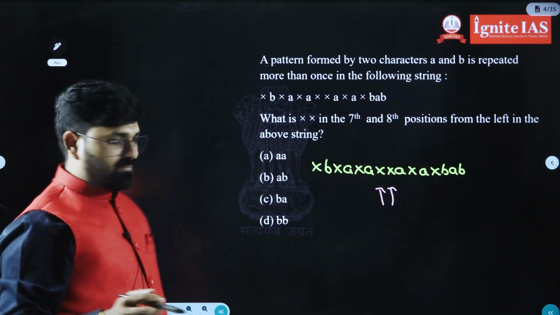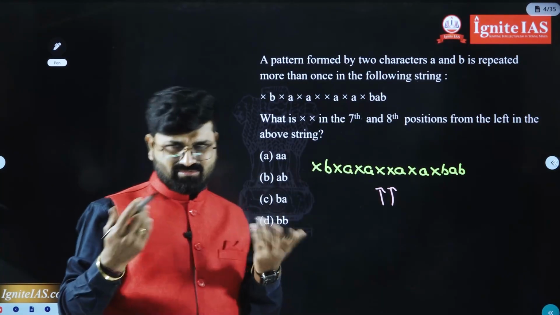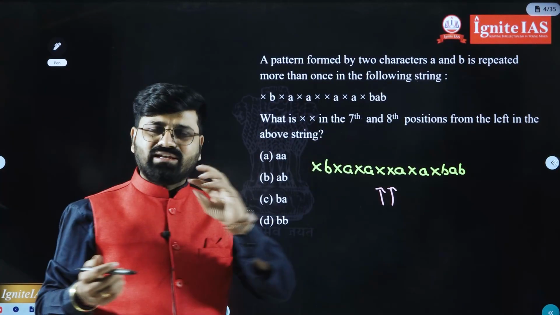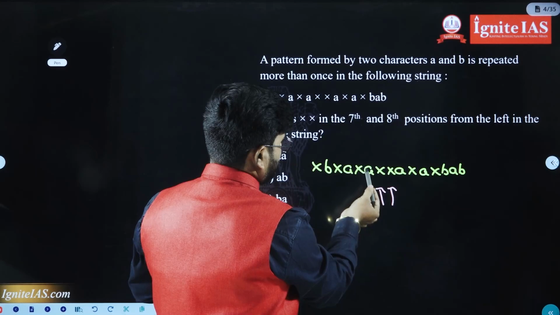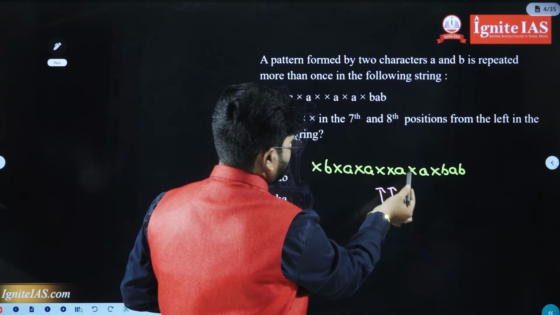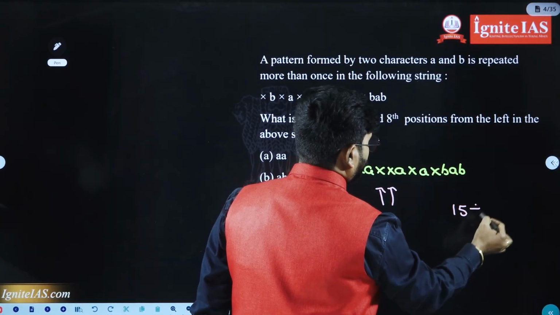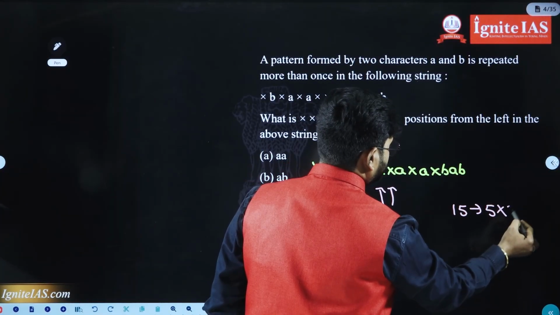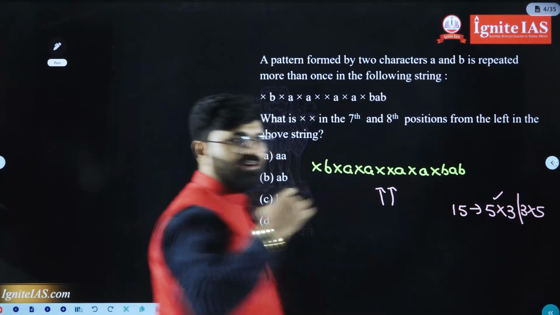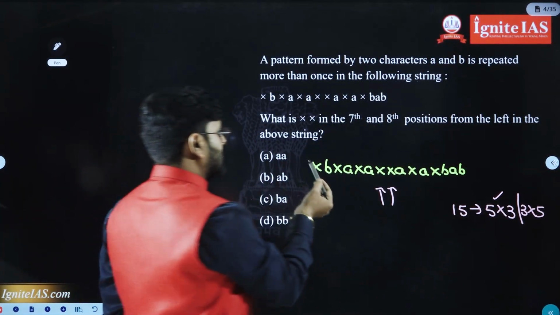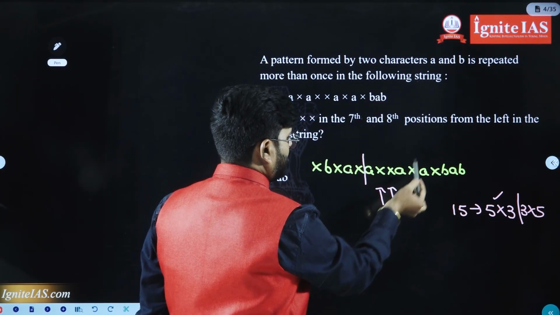That was the question. Now the basic method of doing repeated series questions, as we know very well, is to count all the letters and gaps. Total 1, 2, 3, 4, 5, 6, 7, 8, 9, 10, 11, 12, 13, 14, 15. If they gave 15 letters, try to divide into 3 pairs or 5 pairs. First I am going with 5 letters in 3 pairs. 1, 2, 3, 4, 5.